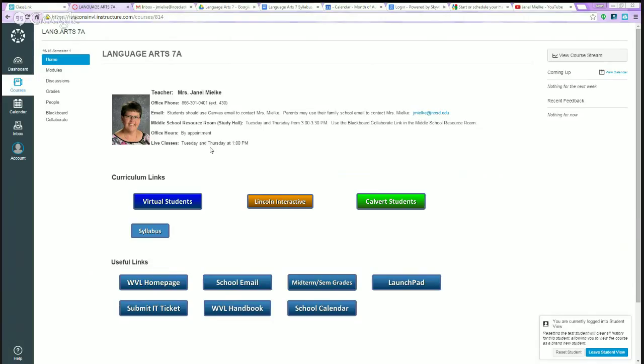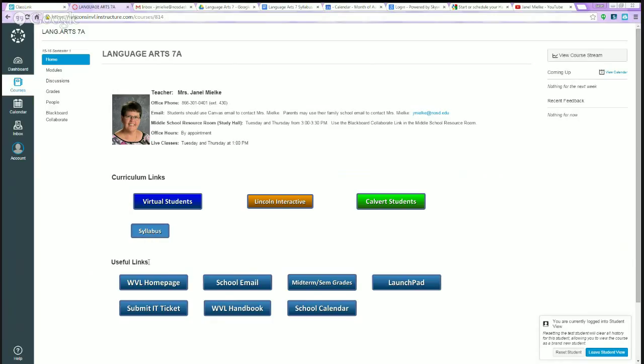Other things to be noted on this page, virtual students have a link here, and all that really does is take you to this modules tab. Now, I do have some students that are going to be working independently in Lincoln Interactive and others that are working independently in Calvert, and we'll get to those in just a minute. Now, for my virtual students, you're going to want to start the year by clicking on the syllabus link, and I would like you to read through that syllabus on your own time. It just gives you a lot of the information that you need, just some background, what the units are going to be, things like that for this year.